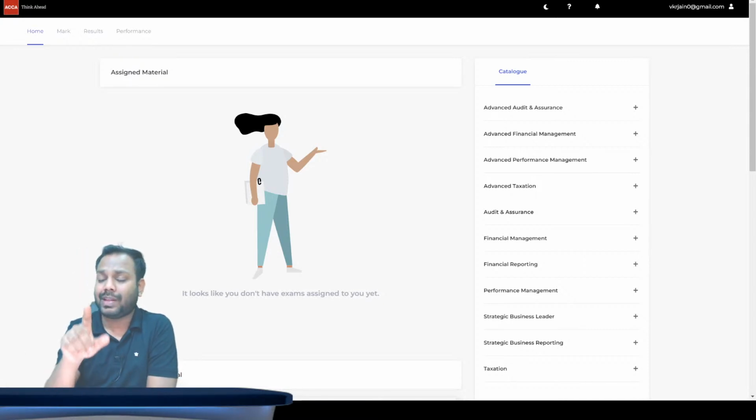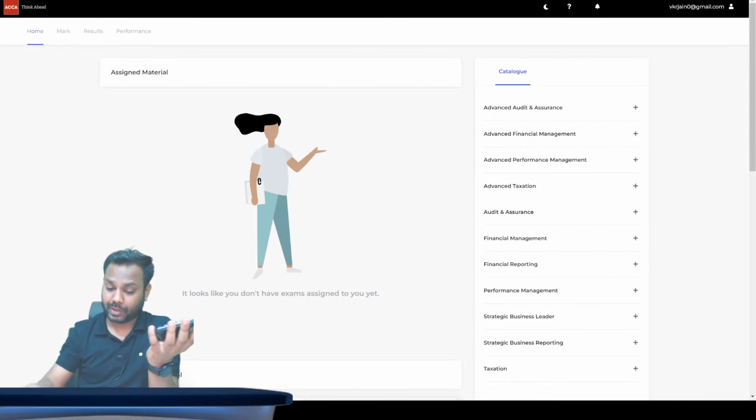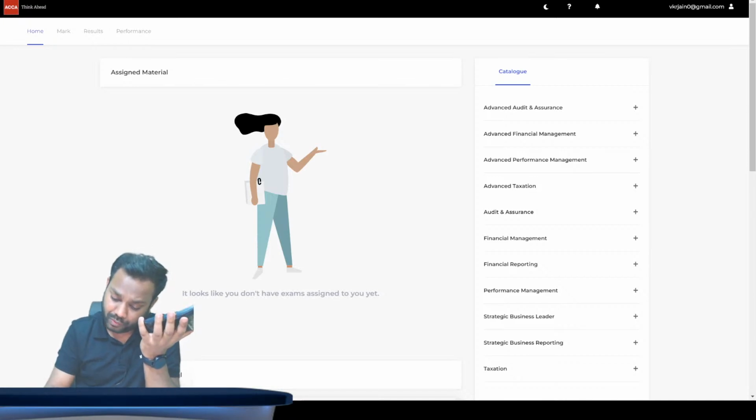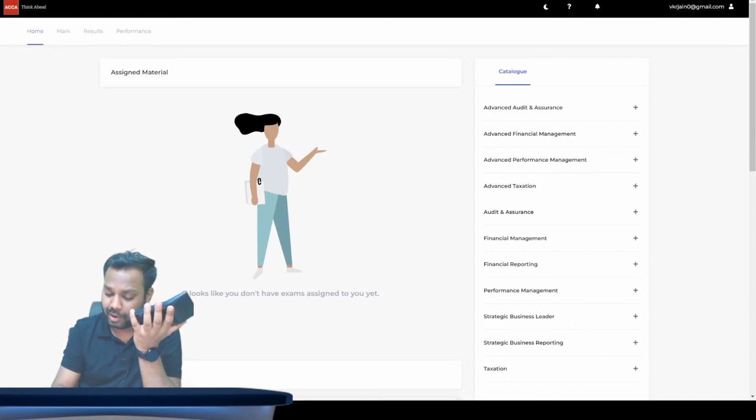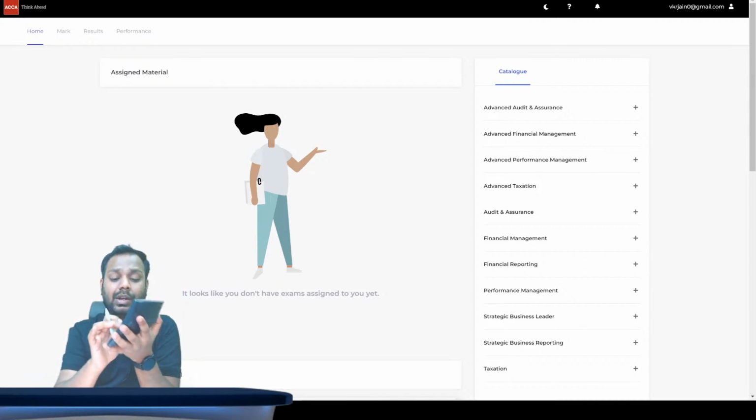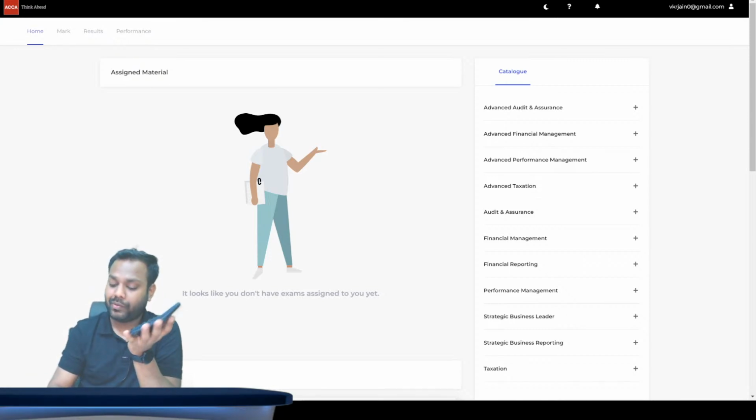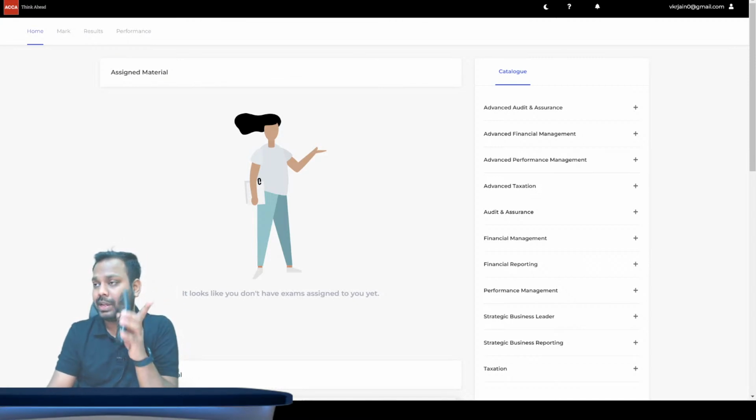Since these are only section C, section C is for 40 marks. The whole paper is of 100 marks, and we get 3 hours, which means 180 minutes. So for 1 mark we have 1.8 minutes. For 40 marks, how much time do we have? 40 into 1.8 is 72 minutes. So keep an alarm, stopwatch or timer of 72 minutes, and solve these questions in 72 minutes.